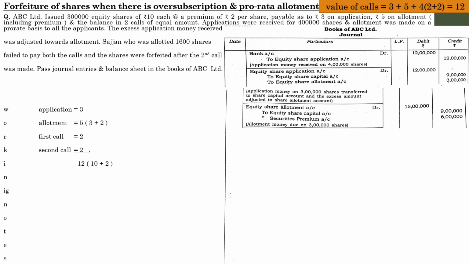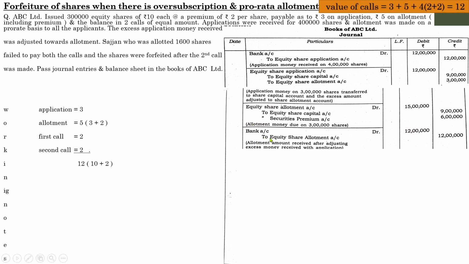Do the shareholders have to pay rupees 15 lakhs? No, because this was the actual amount that has to be received from the shareholders. But here rupees 3 lakhs was received in advance at the time of application. So out of 15 lakhs, 3 lakh is already received by the company. So the company intends to collect the remaining amount, that is rupees 12 lakhs.